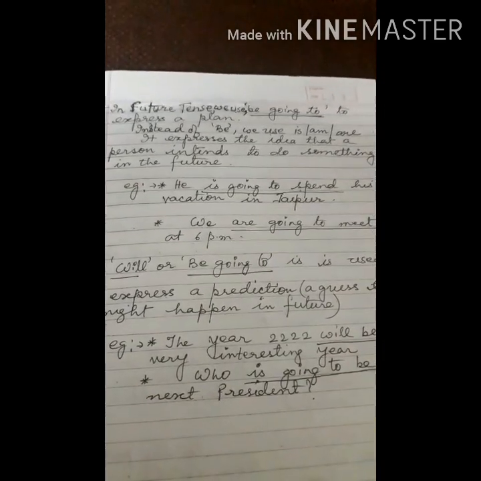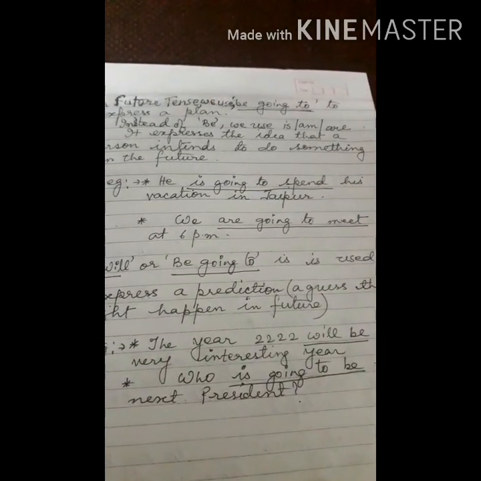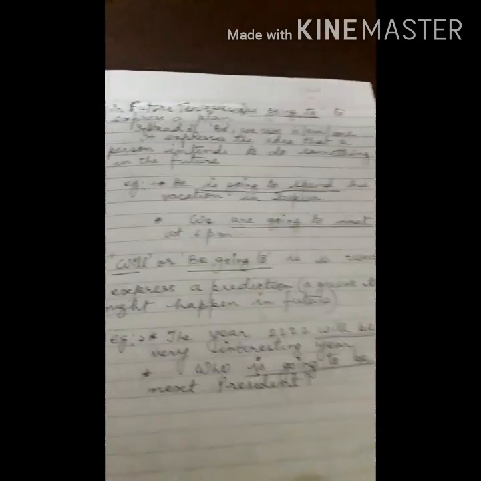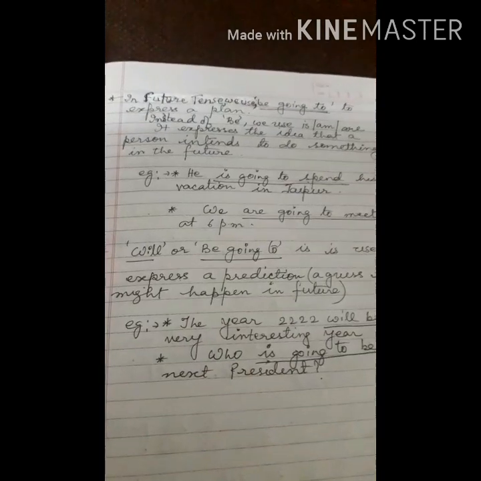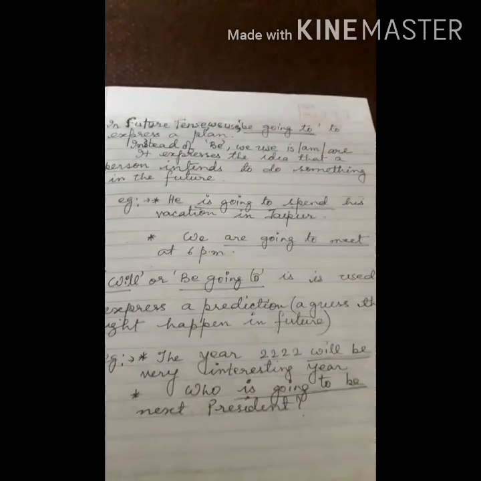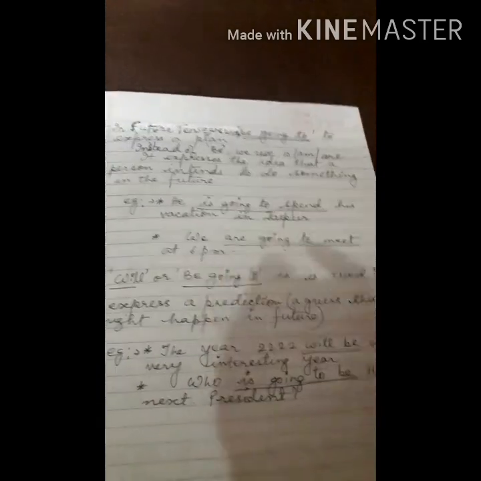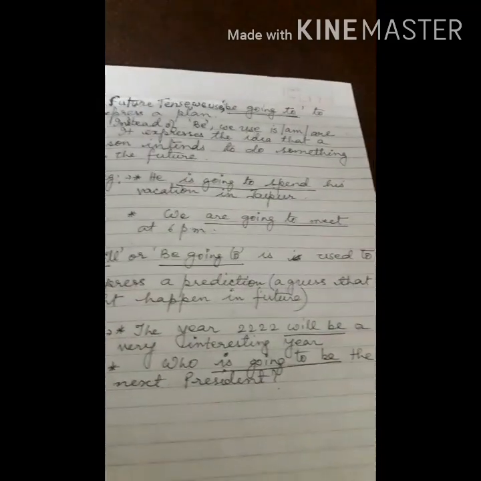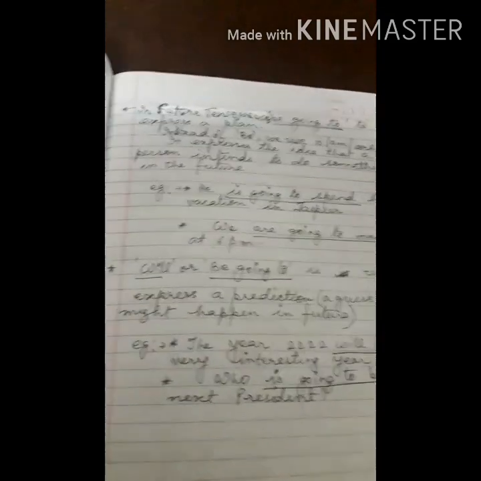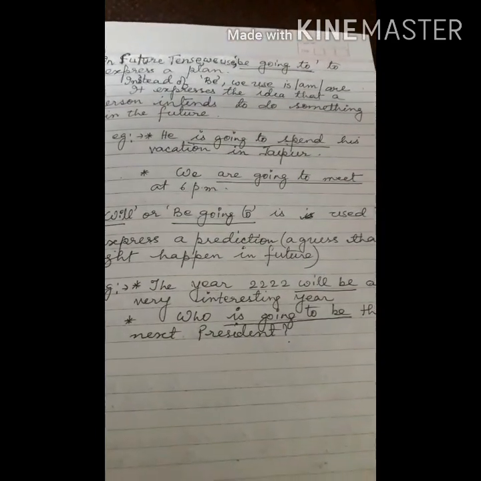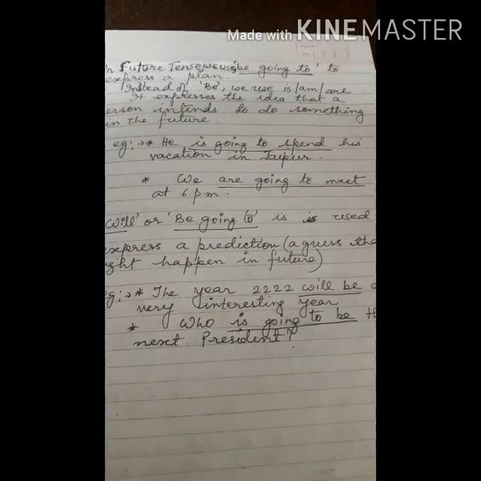Will or be going to is used to express a prediction. Prediction is a guess. Prediction means when we guess something that this could happen. So it is used to express a prediction, a guess that might happen in future. We are not sure about it, but we are guessing that it may happen.